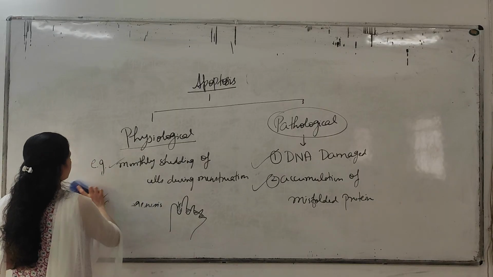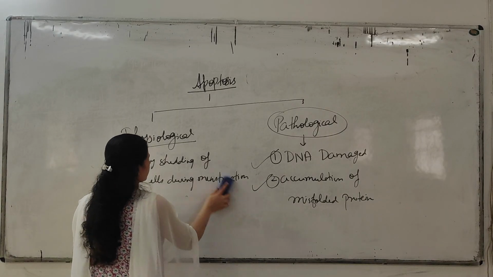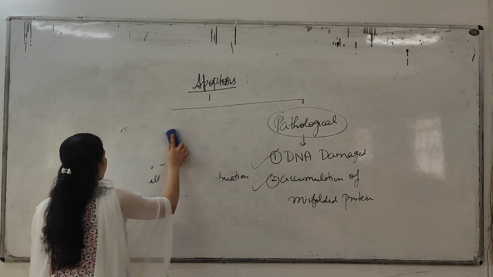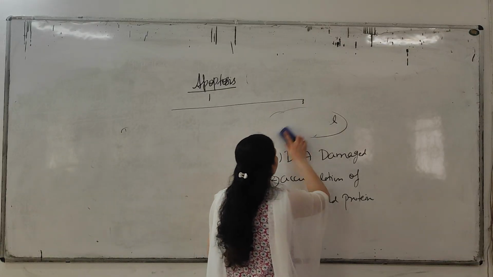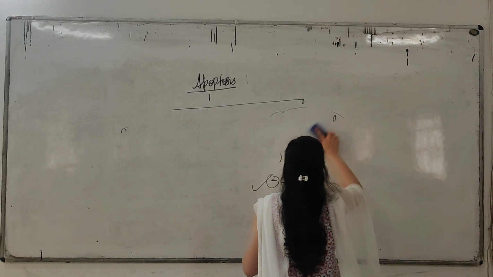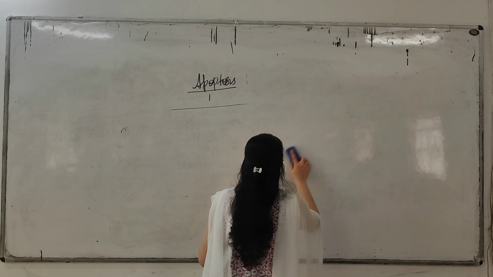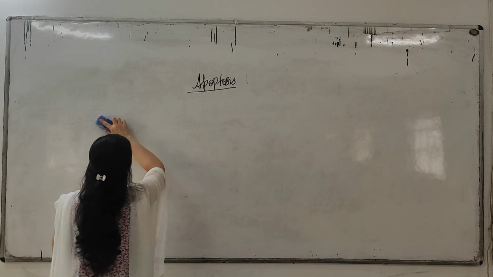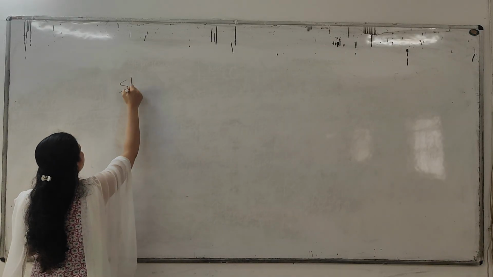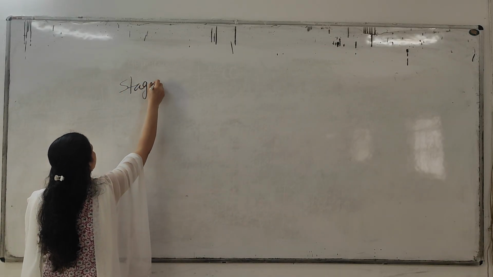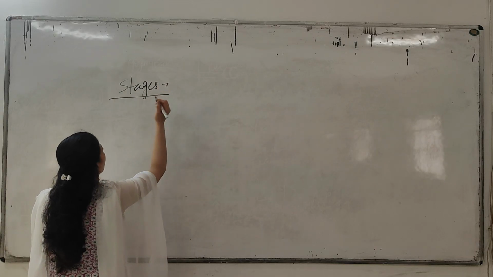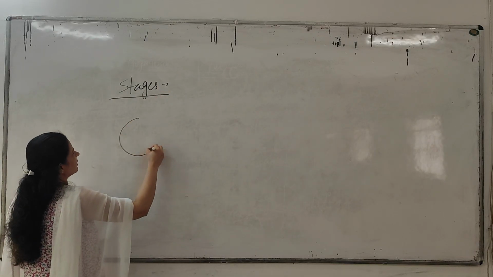Now, what are the stages of apoptosis? In which stage will this apoptosis occur? So, what happens? Suppose this is a normal cell.